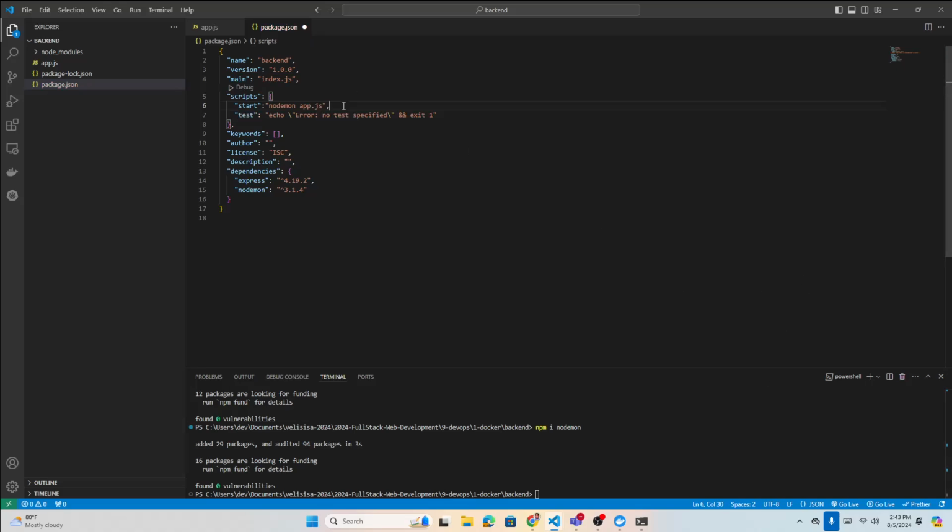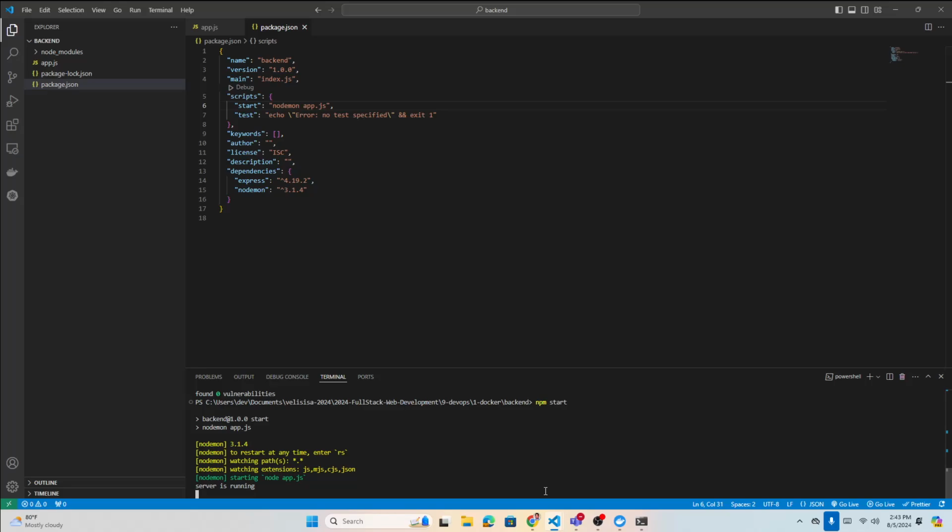Just put the comma to remove the error. So let's start and see what happens. npm start. It's running. Okay, server is running, that's fine, it's working.